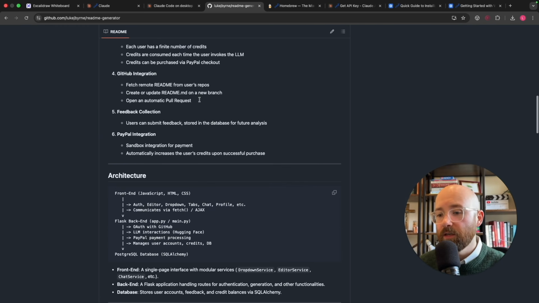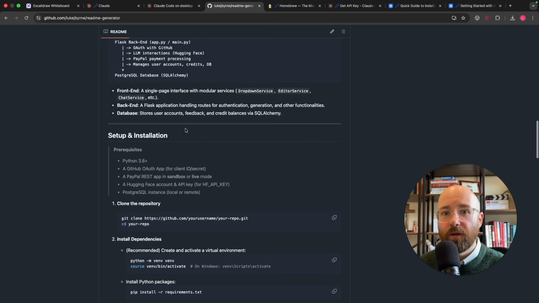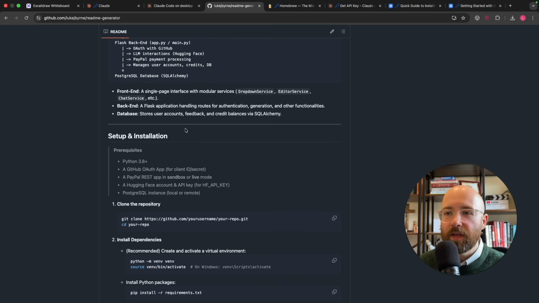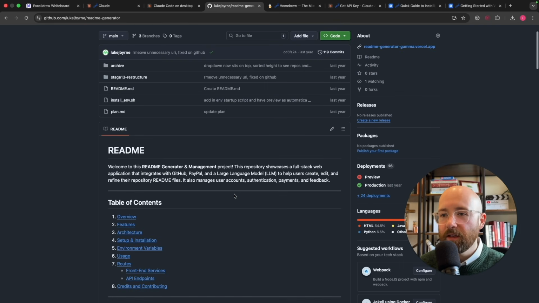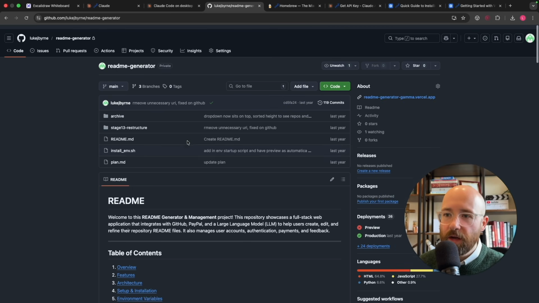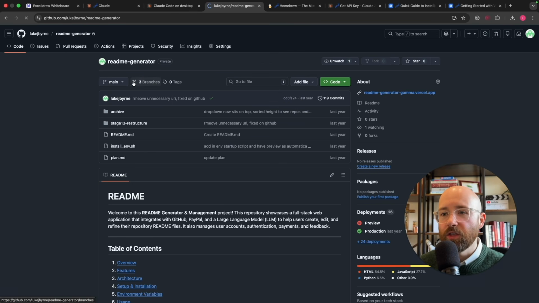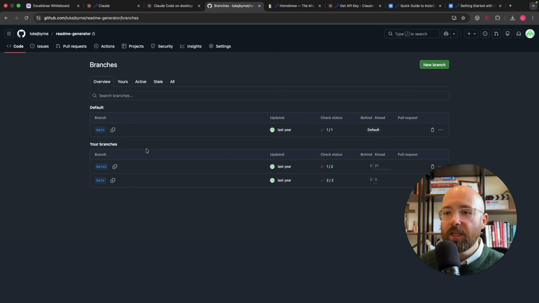Yeah, probably about a year ago I made my first actual AI application, which was a README generator app. Now, you can see here if we come to branches up the top, we have three branches: main, beta 2, and beta. So what is going on here in regards to these?